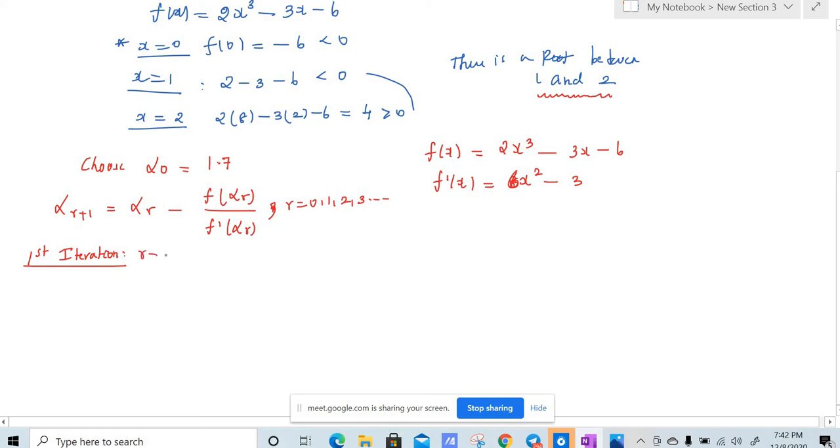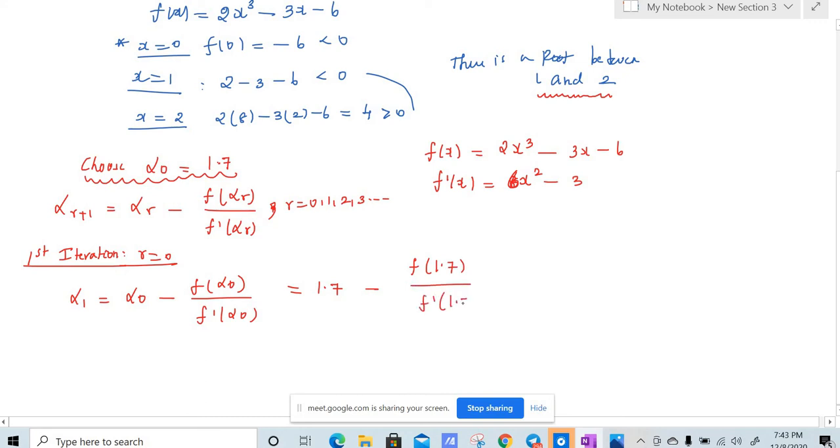Now first iteration, r is equal to 0, right? So if r is equal to 0, this will be alpha 1, because 0 plus 1 is equal to alpha naught minus f of alpha naught divided by f dash of alpha naught. So what is our alpha naught? Alpha naught we have assumed, right? We have chosen alpha naught to be equal to 1.7.